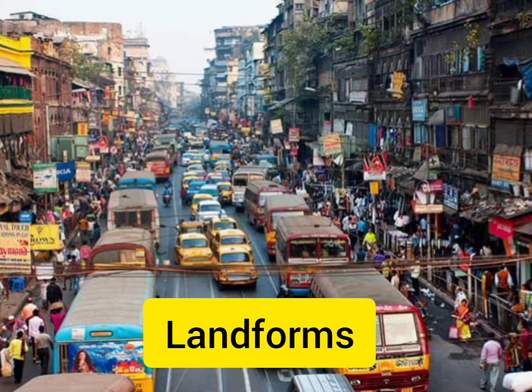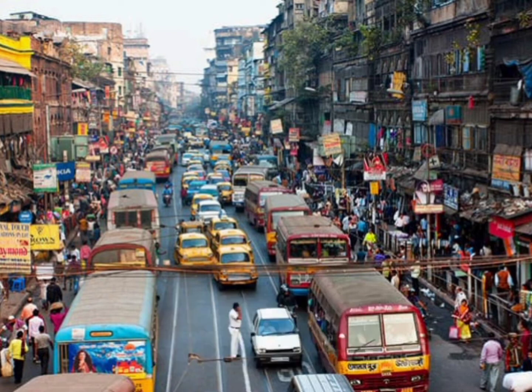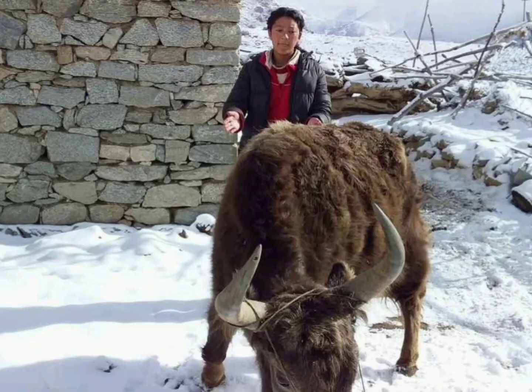And second, landforms. People prefer to live on flat plains and gentle slopes. This is because such areas are favorable for production of crops and to build roads and industries. That's why the Ganga plains are among the most densely populated areas of the world, while mountain zones in the Himalayas are sparsely populated.